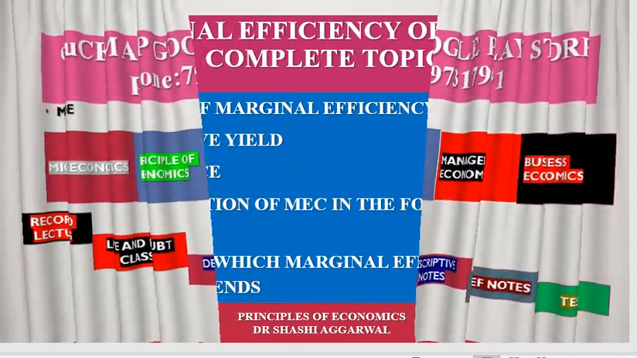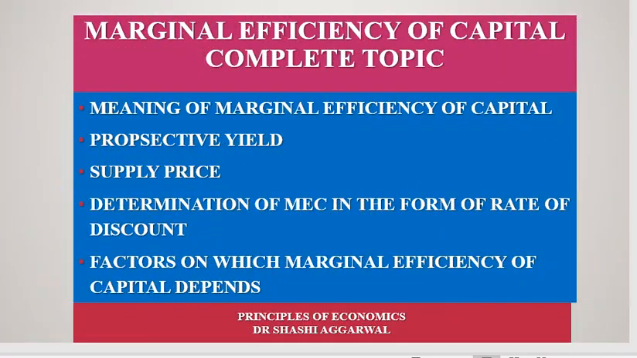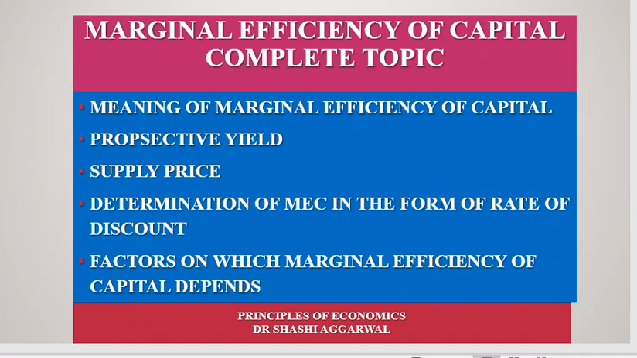Today our topic is marginal efficiency of capital. We are going to understand the meaning of marginal efficiency of capital, determinants of the marginal efficiency of capital, that is the prospective yield and the supply price. And we are also going to understand marginal efficiency of capital in the form of rate of discount and the factors which affect the marginal efficiency of capital.